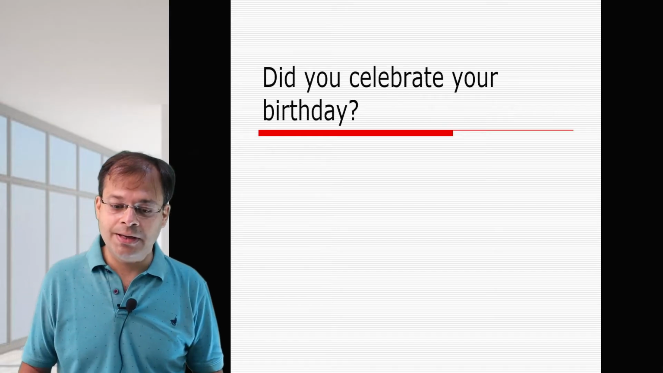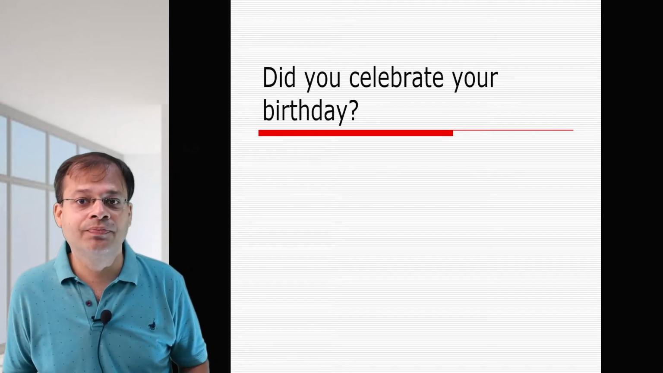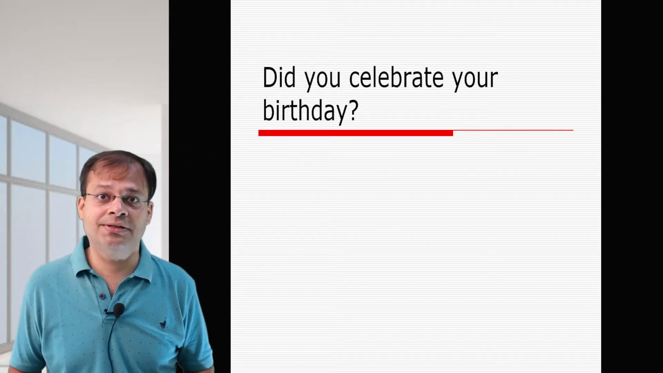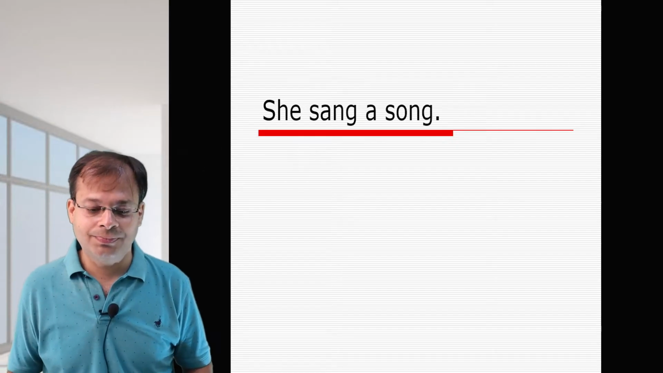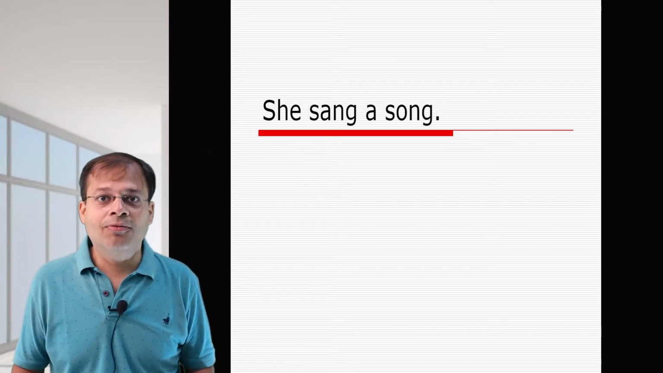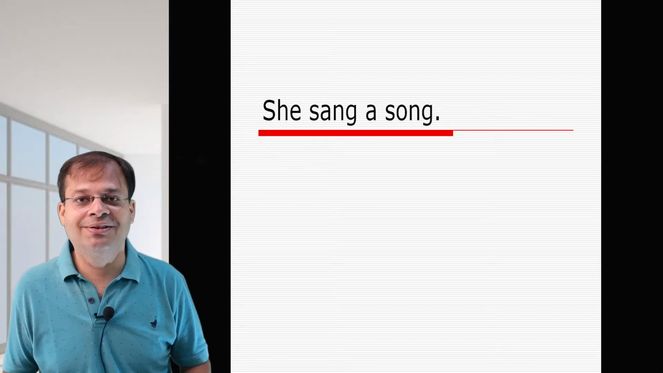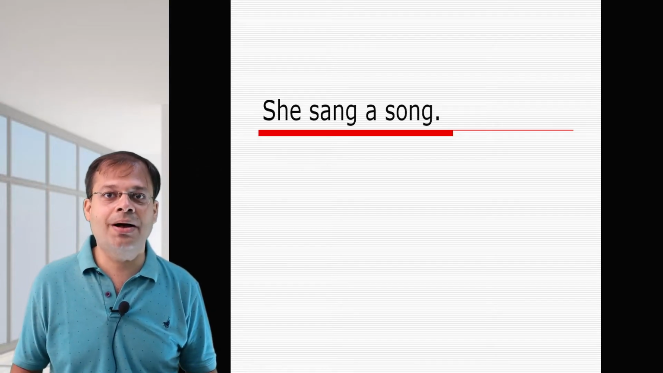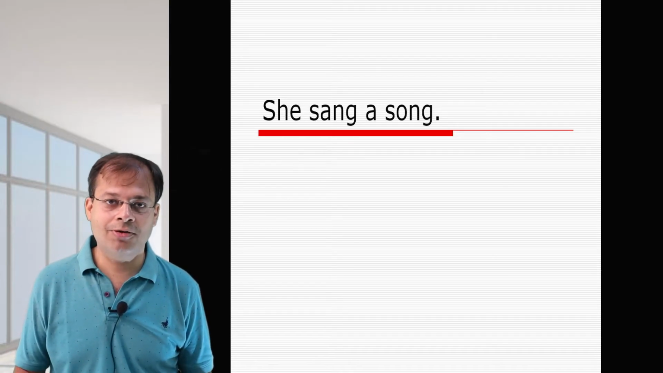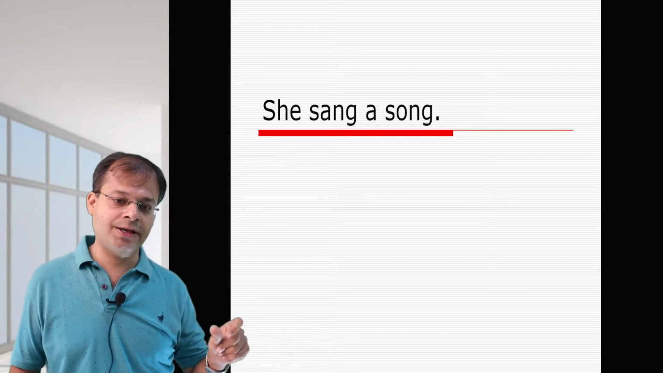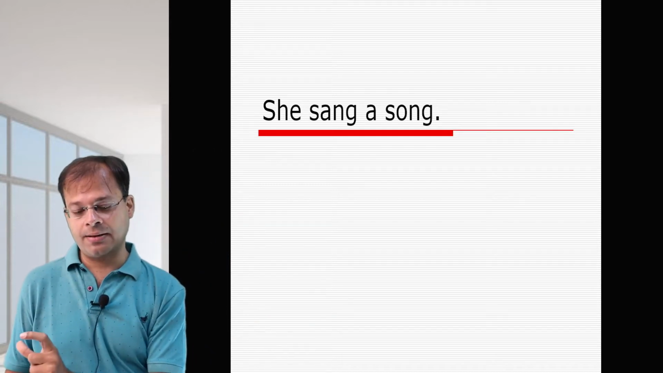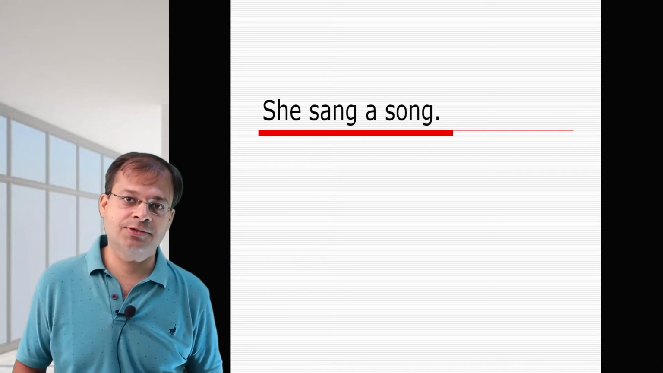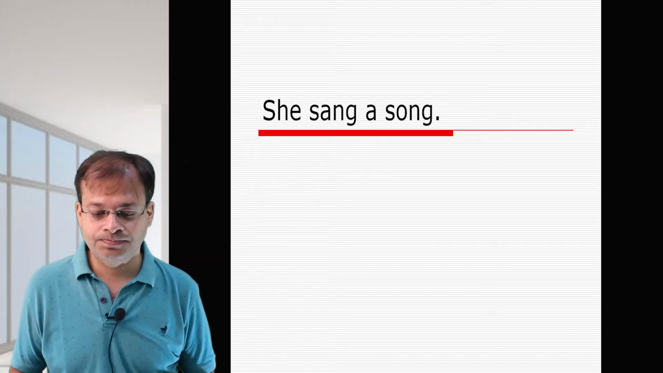Simple present tense. Did you celebrate your birthday? Was your birthday celebrated by you? A song was sung by her. A song, that is the object, comes in the starting. She is the subject that goes back. Sang changes to was sung.